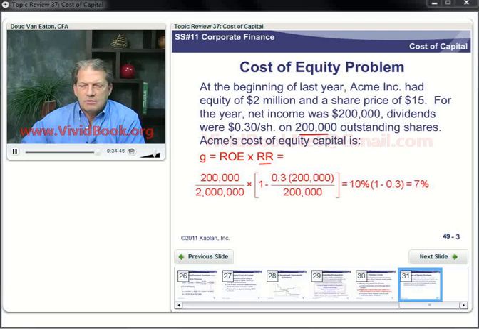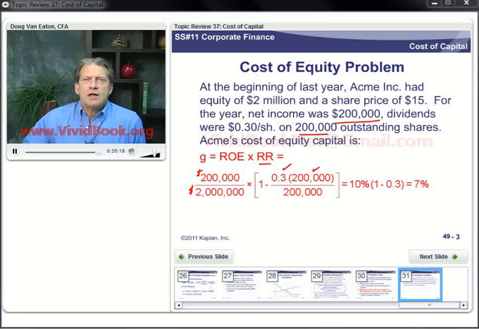$200,000 net income over $2 million equity is return on equity. The next component here is 1 minus the $0.30 dividend, 200,000 shares outstanding.